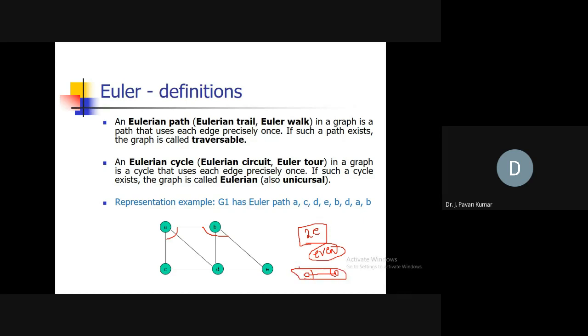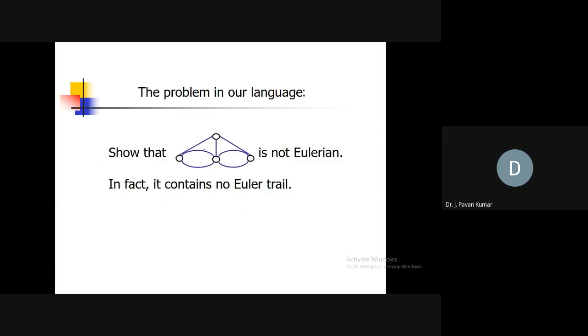So by considering this, we can say if we have odd degree vertices, then we will not have an Eulerian cycle. Why? We have seen in the previous slide. Next, let us see some of the examples. Of course, this also we can prove is not Eulerian, because it has a vertex of degree 3. Directly we can say this by showing this.